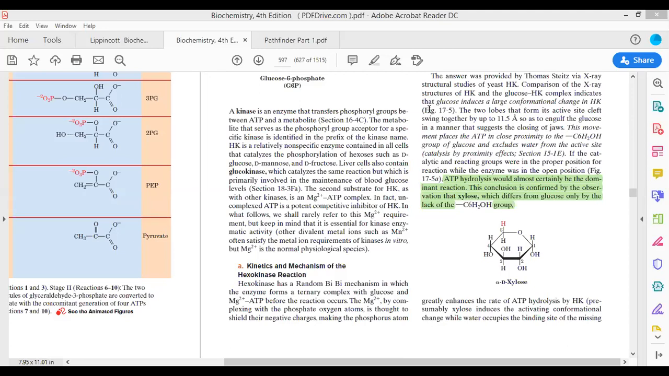glucose molecule. Why? Because the hexokinase enzyme has two different lobes, and these two lobes move by 8 degree to 11 degree, causing the water molecule to be expelled out and causing the transfer of phosphate over to the glucose molecule. If xylose is taken, then the phosphate will be transferred to the water molecule. Now what will happen? The ATP will be wasted if phosphate is transferred to the water molecule.